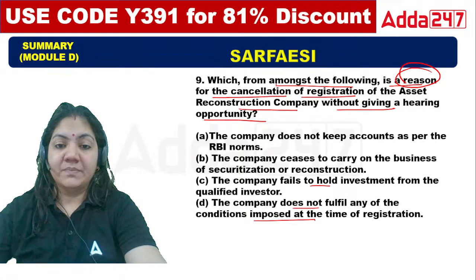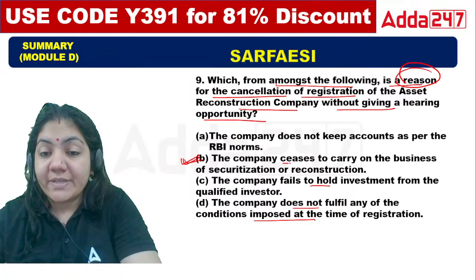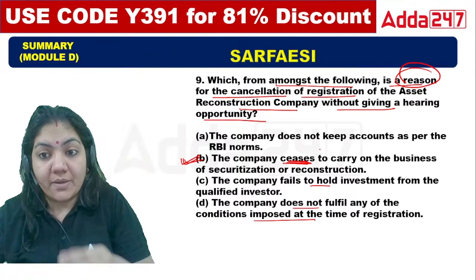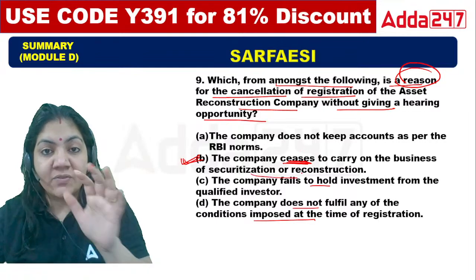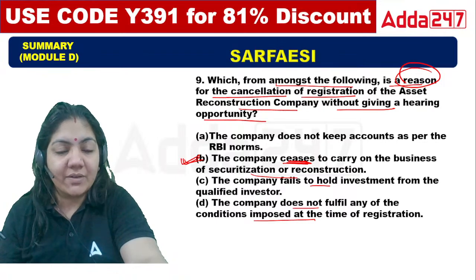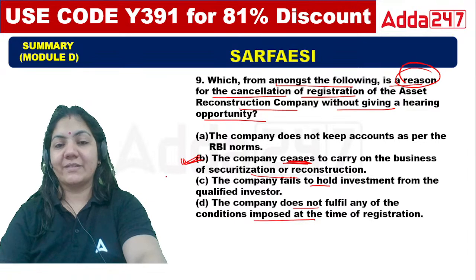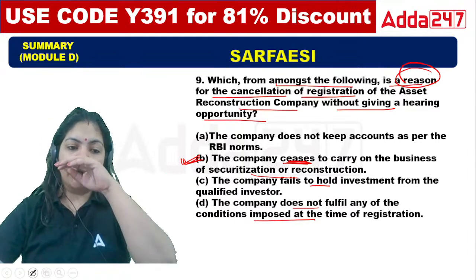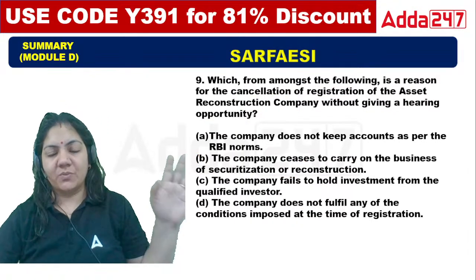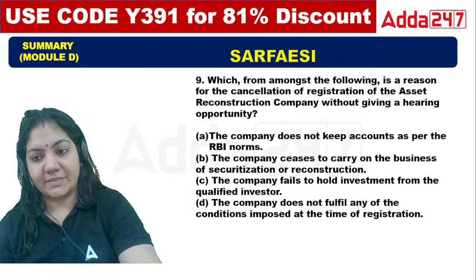Sorry. The right answer is excellent class. If the company ceases, which means to stop, carrying on the business of securitization and reconstruction, then we can cancel it. We can cancel it. Okay? Absolutely right. So ninth one, B is the right answer. Excellent class. And tomorrow we are going to finish the SURFACE Act.